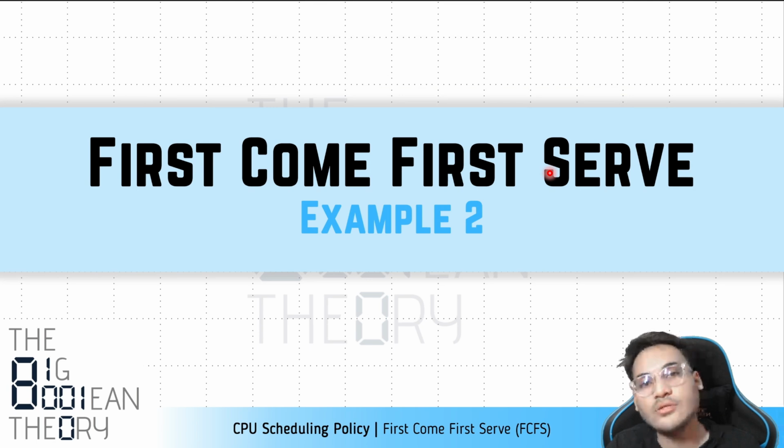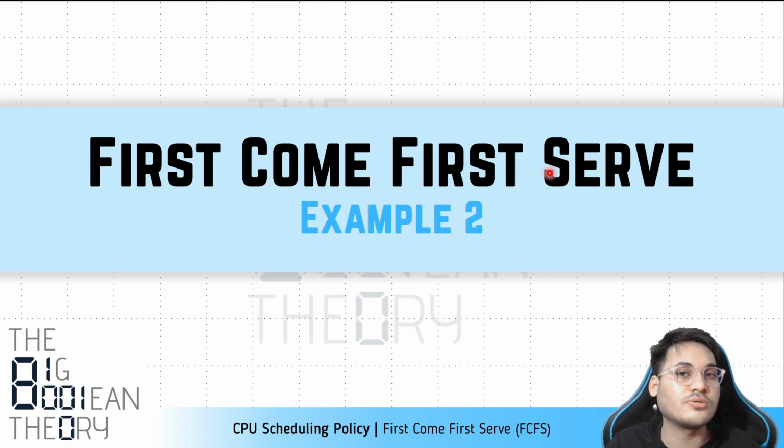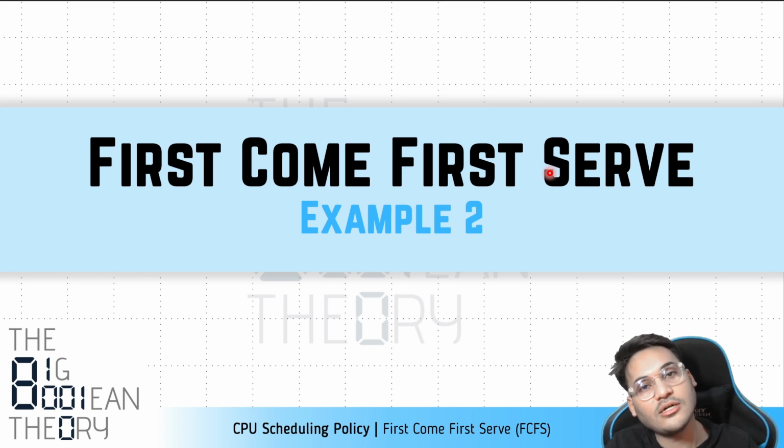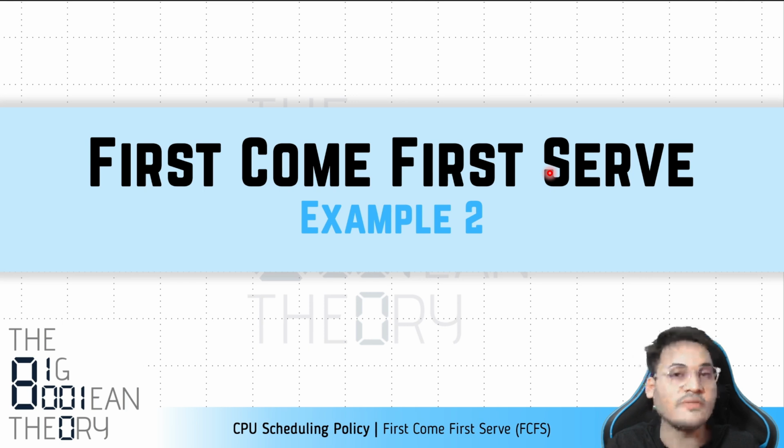We applied the algorithm simply, just in the order they arrived. We allowed each process to run on the CPU. We drew the Gantt chart. We calculated the turnaround times and the waiting times. So we got familiar with how you can use the first come first serve policy on a bunch of processes. That was a fairly simple example, and in that example we did not really understand any pros or cons for first come first serve.